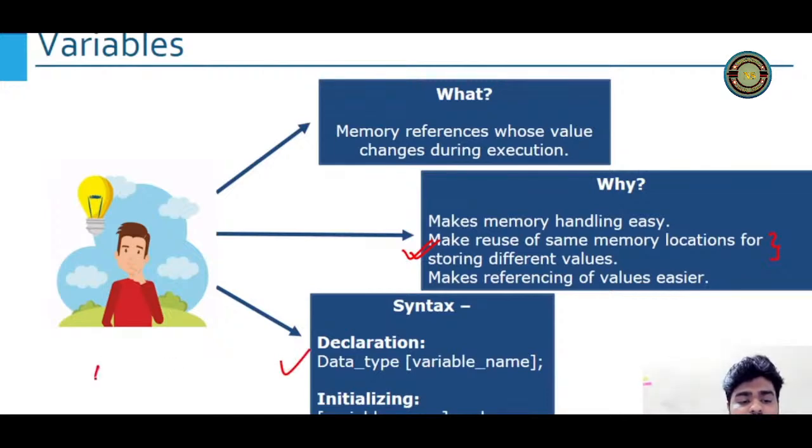How can we do that? Data type, let's say I'm using int. Variable name, let's say I'm giving num. That is what is declaration. How can I do initialization? Very simple. What is this semicolon?